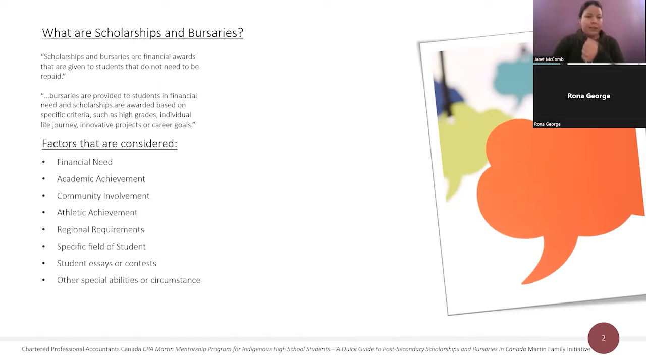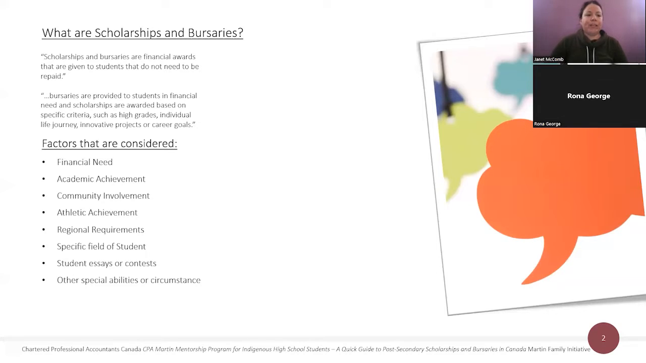So a bursary is an award given to a student based on financial need as well as academic achievement. A scholarship is awarded to a student based on excellence in their studies or the programs they are attending. When a committee is reviewing an application, there are many factors considered: financial need, academic achievement, community involvement, athletic achievement, regional requirements, specific field of study, student essays or contests, and other special abilities or circumstances.